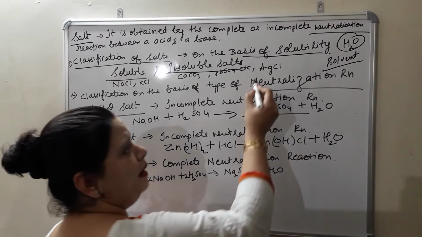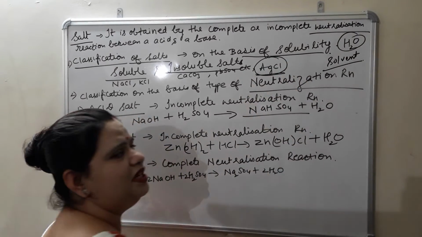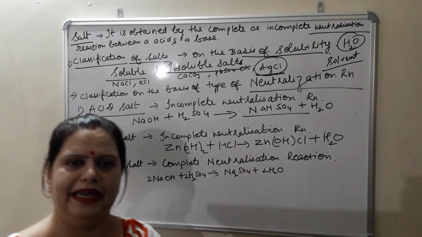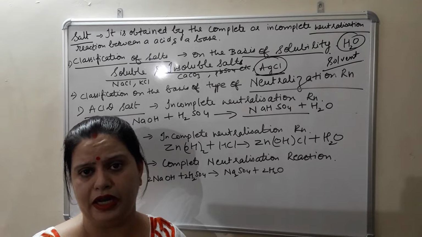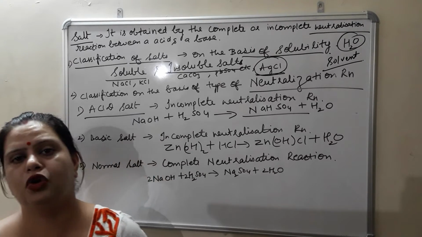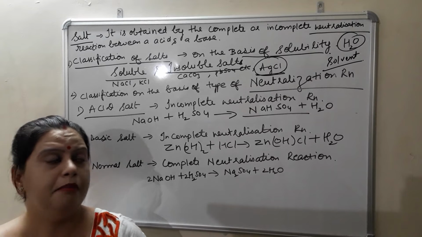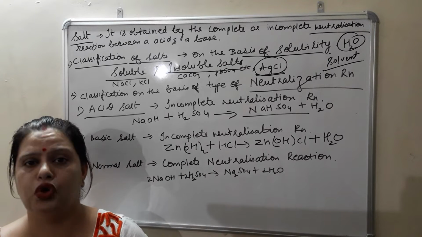This is one of the best examples. In most experiments, we prepare AgCl, silver chloride, a white precipitate. This is also an insoluble salt. It is a metallic chloride. As we say, most metallic chlorides are soluble in water, but this metallic chloride is insoluble in water. It is an insoluble salt.